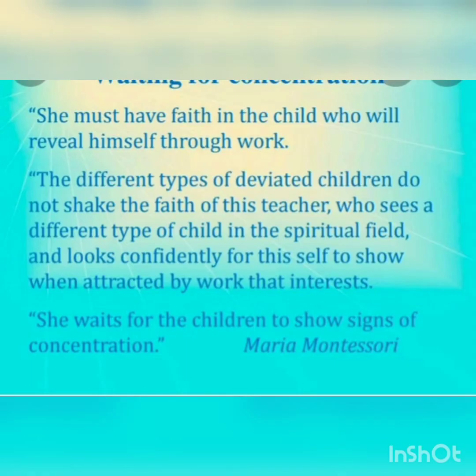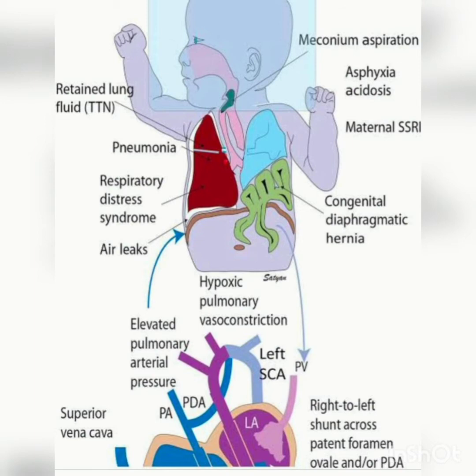There are different types of deviated children that the class teacher and everyone in the classroom face. Montessori felt that deviations from physical normality are easy to recognize in the development of the whole personality. Physical deviations can generally be traced to some adverse factors in the environment or to some inherited weakness in the body.